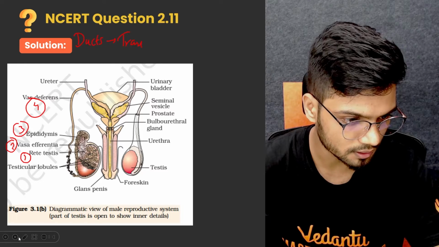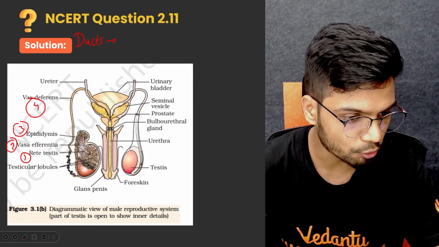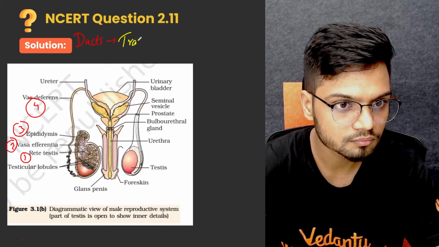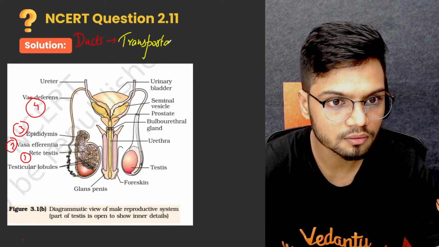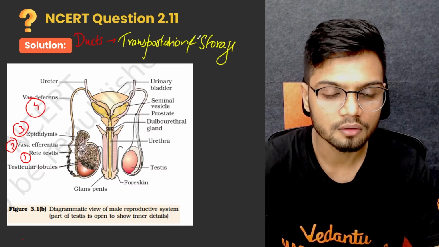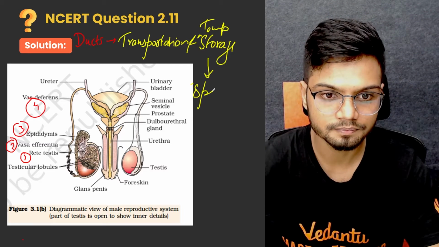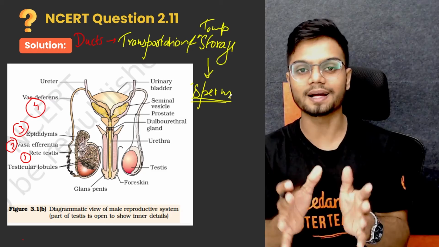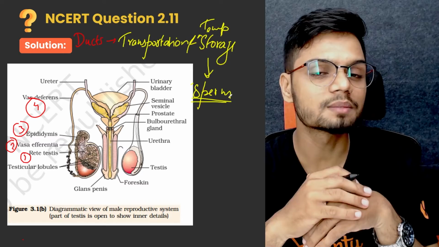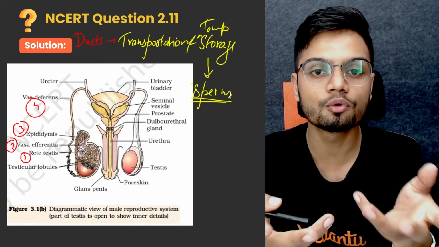One second, let me write it properly. Still getting used to this pen. That is transportation and temporary storage of sperm. That is the main function of all the ducts. That is the passage, the way the sperms are transferred. We know the sperms are produced in the seminiferous tubules. From the seminiferous tubules, the sperm travels out, which is known as spermiation.